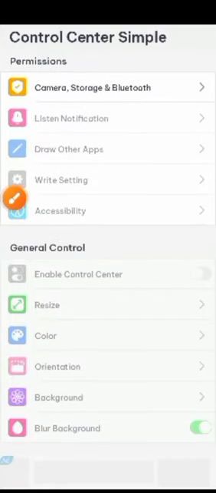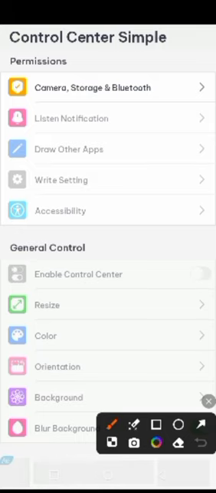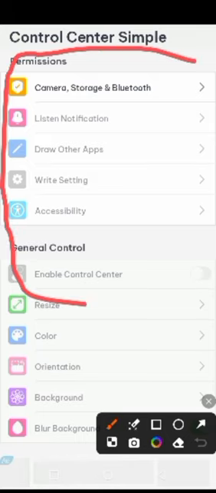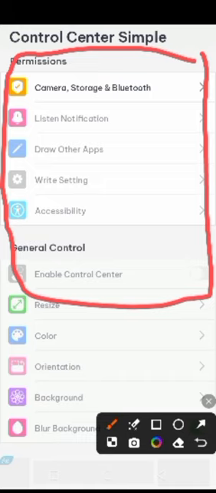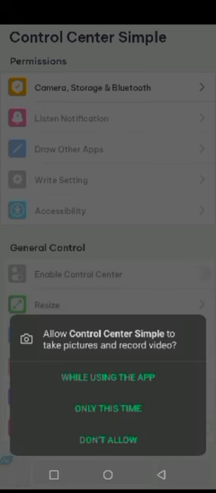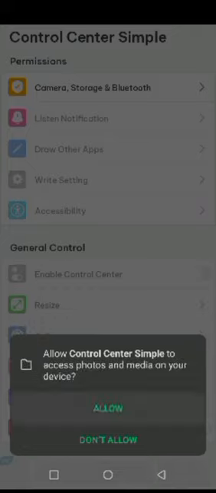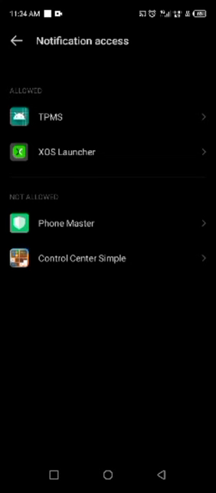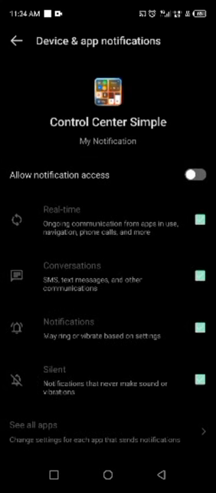Choose from the language, that's English. We accept everything that they're asking us here. We get started. So here we are going to accept everything here. We're going to enable everything here for this app to function properly. So we start from this camera, storage and Bluetooth. Listen to notification. Click on allow. Start.